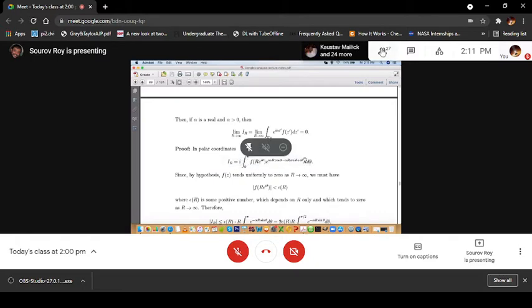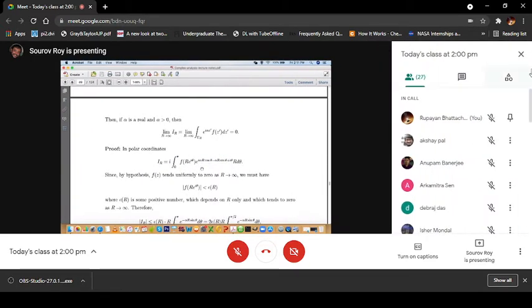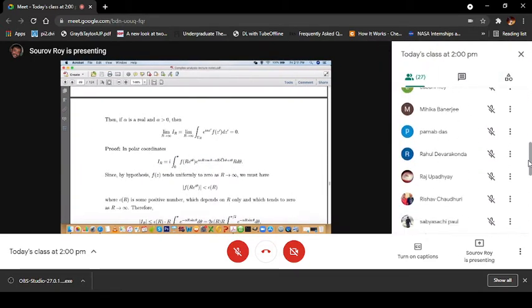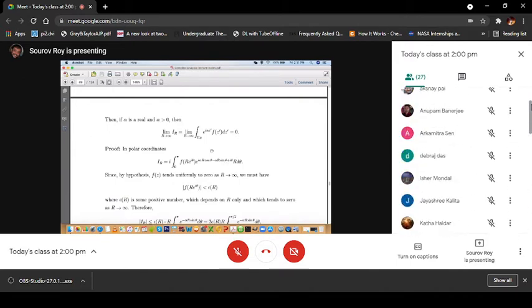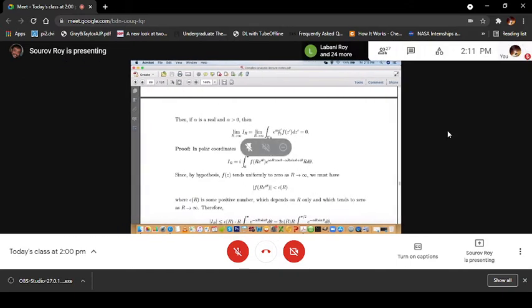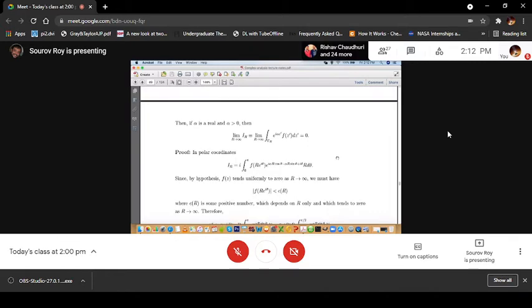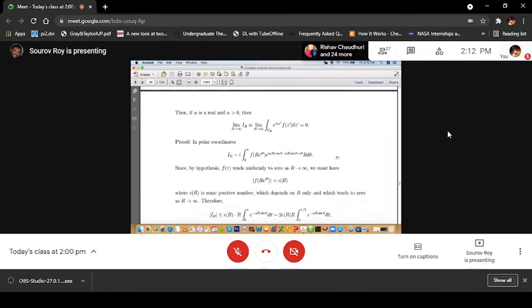I have included e^{i theta} in the exponent, and you find e to the power i alpha R cos theta times e to the power minus alpha R sin theta. So this is the integral in polar coordinates.